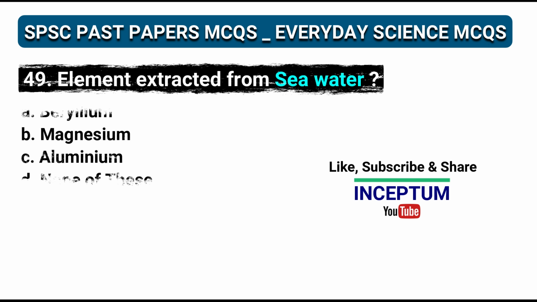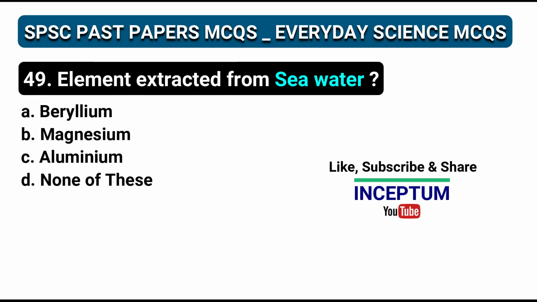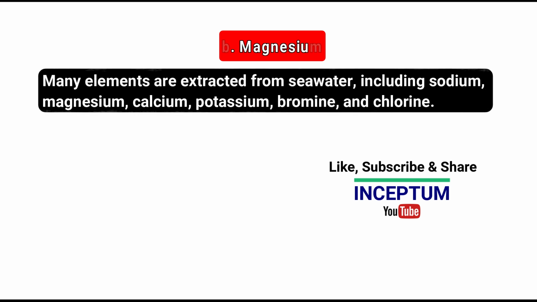Question number 49. Element extracted from seawater is, in the options: beryllium, magnesium, aluminium, none of the above. And the right one is option B, magnesium.